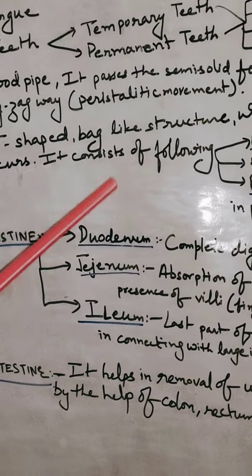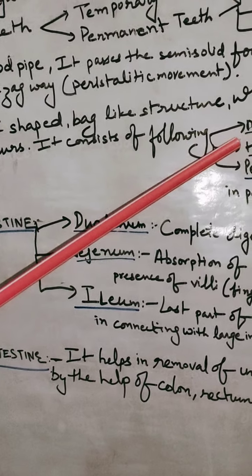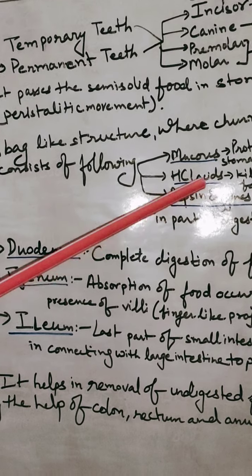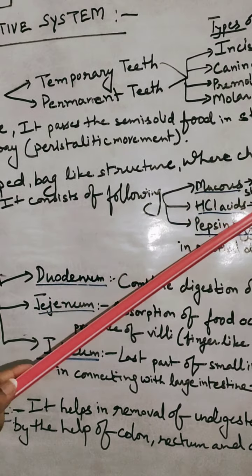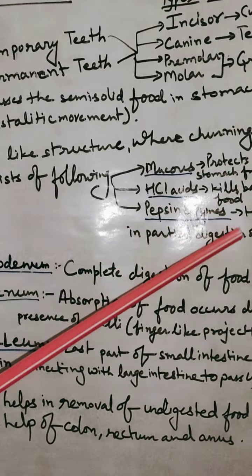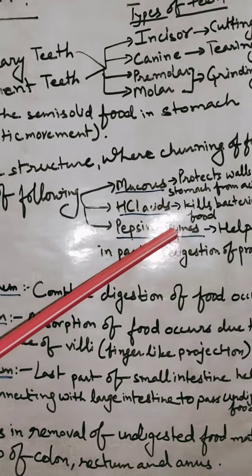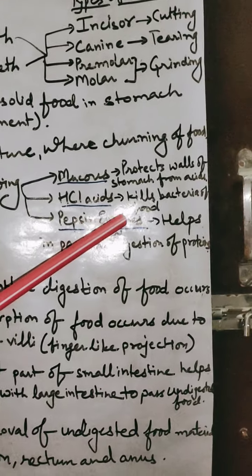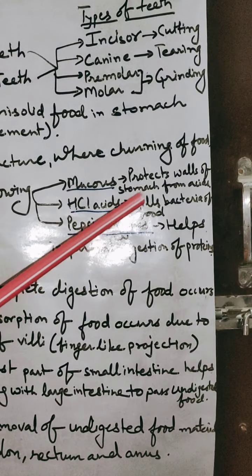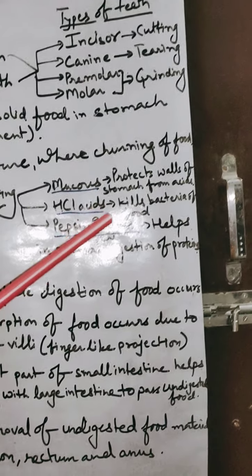It contains mucus, hydrochloric acid, and the pepsin enzyme. Students, hydrochloric acid, as it is an acid, helps in killing bacteria. These bacteria may come in our food, and they should not reach our body organs or harm them.